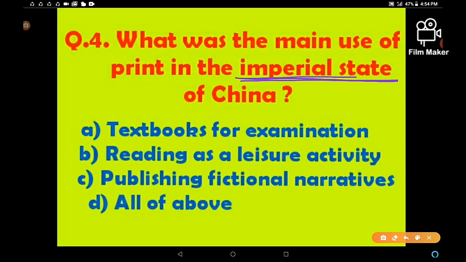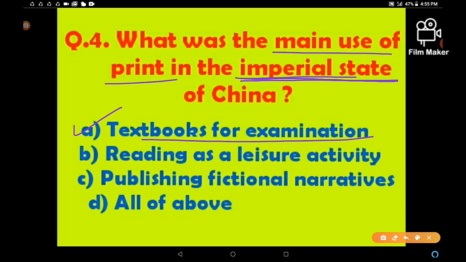Imperial state of China. So what was the main use of print? Option A, textbooks for examination, B, reading as a leisure activity, C, publishing fictional narratives or stories, and D, all of the above. Which is the correct answer? The answer is A, textbooks for examination of civil services.